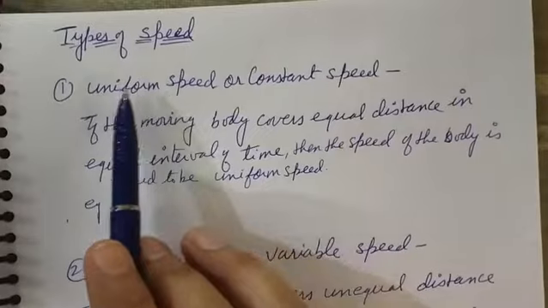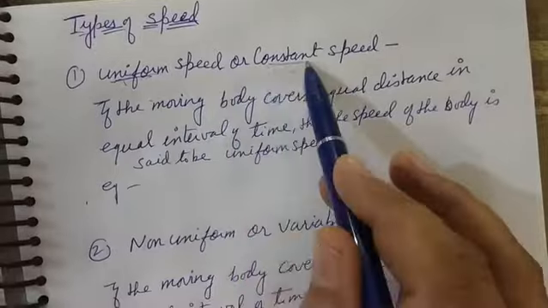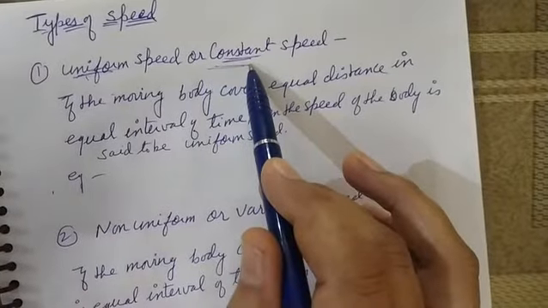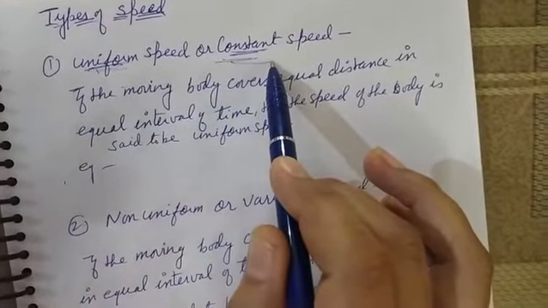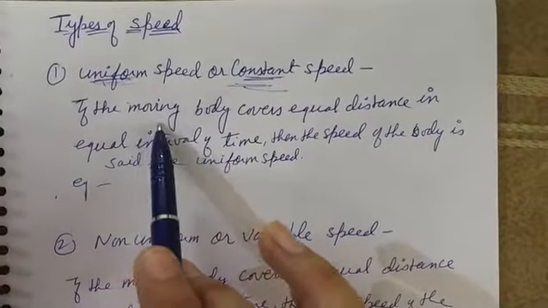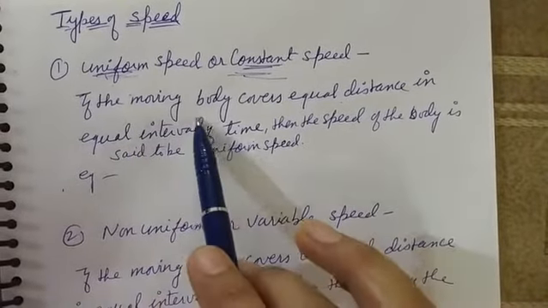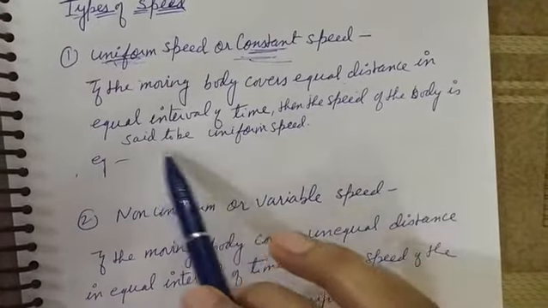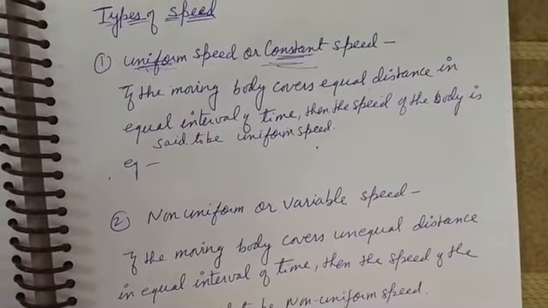Types of speed. So the first one is uniform speed or constant speed. Uniform means constant, so from the word constant we say that the speed will remain the same. Either you write uniform speed or constant speed. If the moving body or object covers equal distance in equal intervals of time, then the speed of the body is said to be uniform speed.